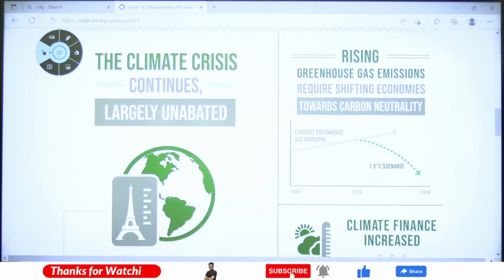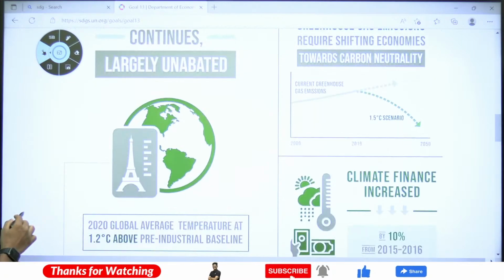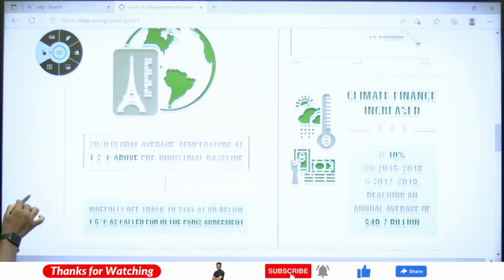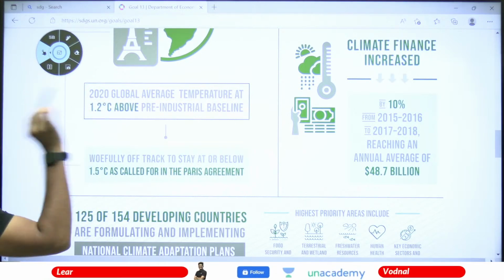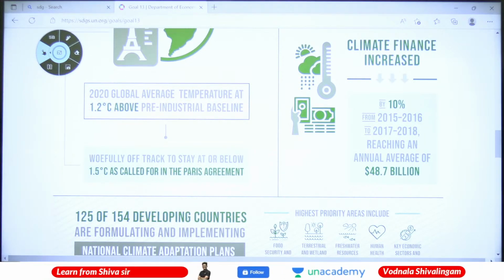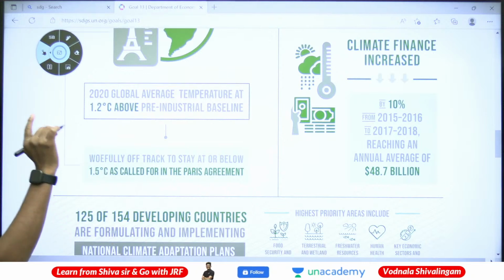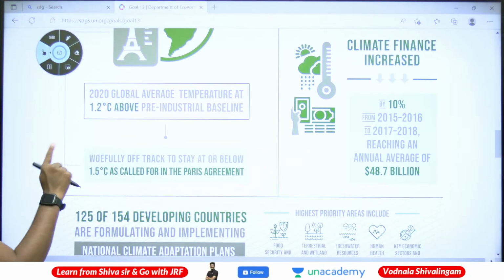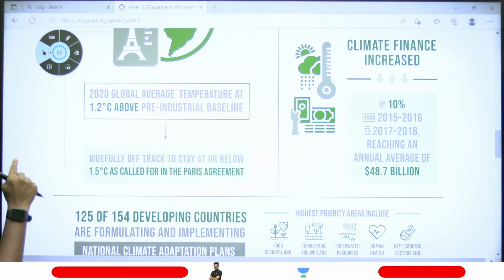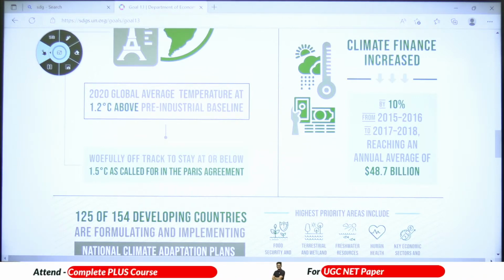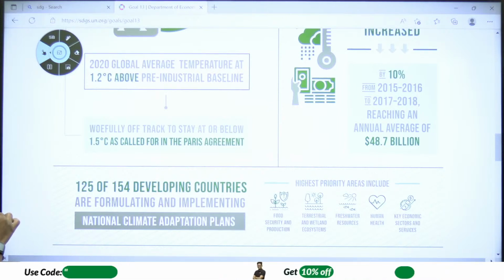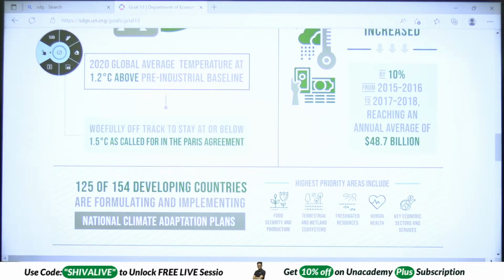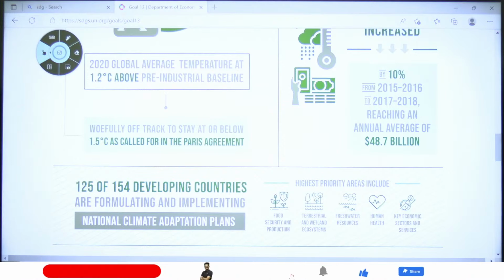So the climate crisis continued largely unabated, and in 2020 the global average temperature was 1.2 degrees Celsius above the pre-industrial level. Woefully off track to stay at or below the 1.5 degrees Celsius called for in the Paris Agreement.